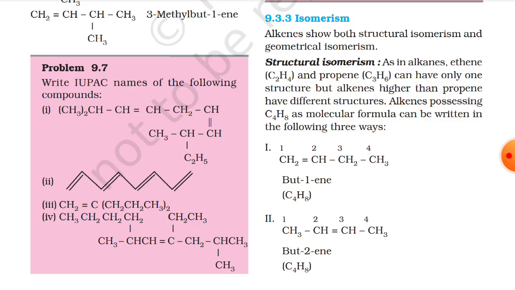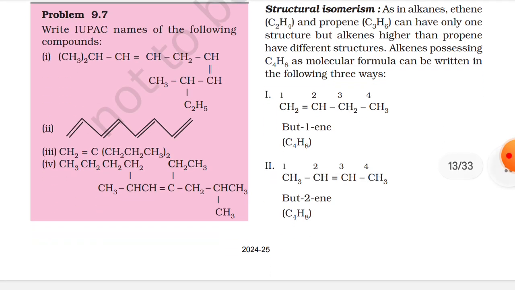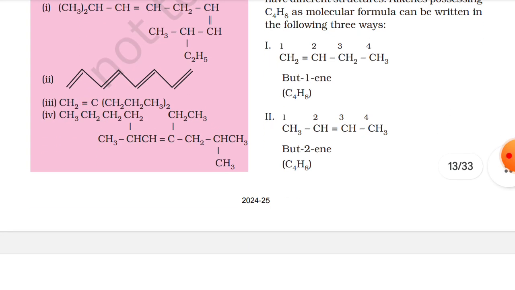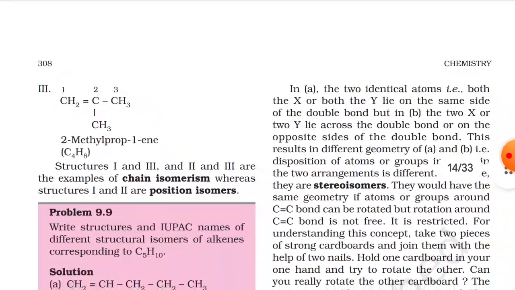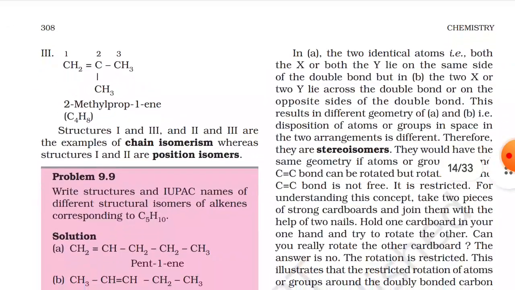Alkenes possessing C4H8 as a molecular formula can be written in following three ways. Here is the first way, then there is the second way, and here is the third way. Okay, so structures 1 and 3 and 2 and 3 are the examples of chain isomerism, whereas structures 1 and 2 are position isomers.